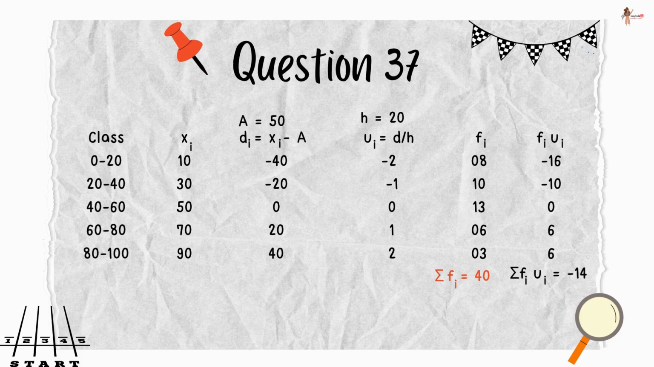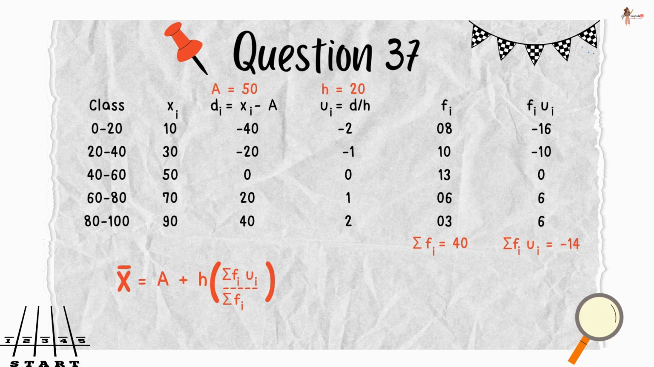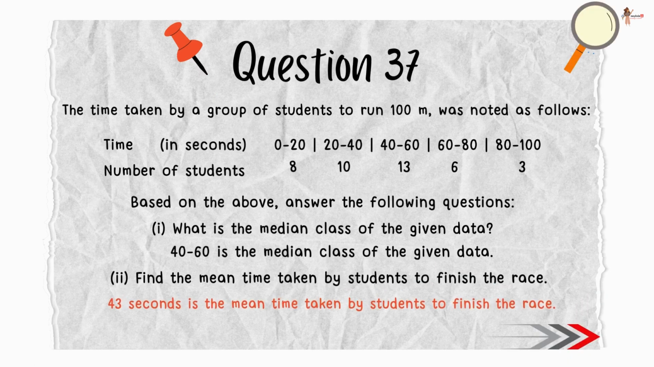Sigma fi is 40. And mean is given by A plus h times sigma fi ui upon sigma fi. So, here we go. Mean is 43. Therefore, 43 seconds is the mean time taken by students to finish the race.